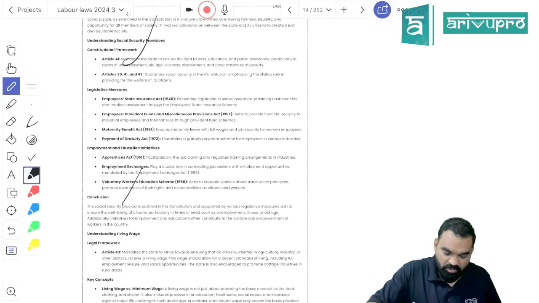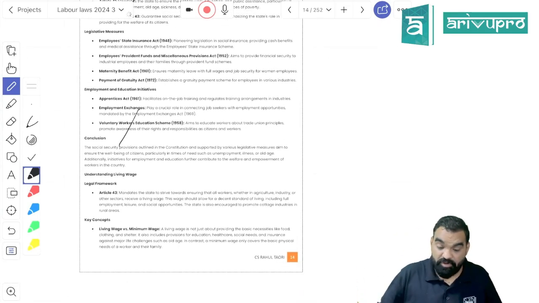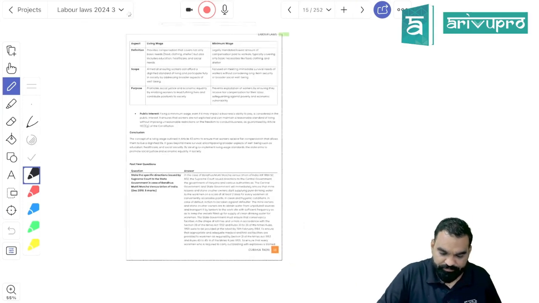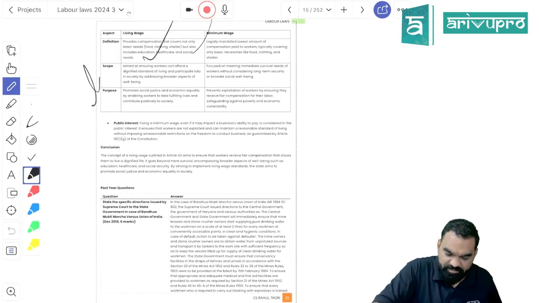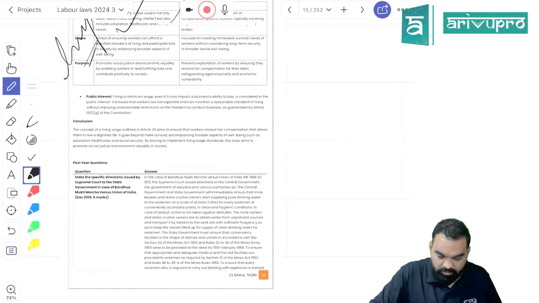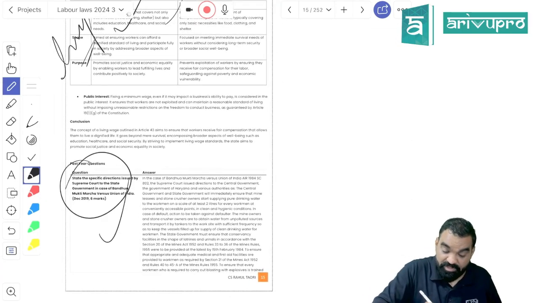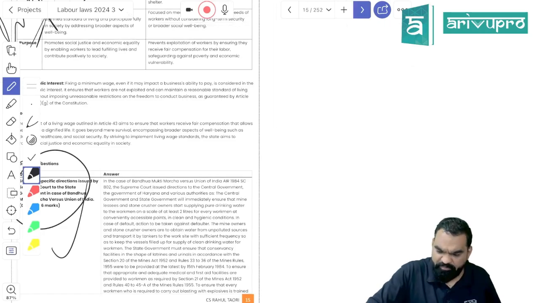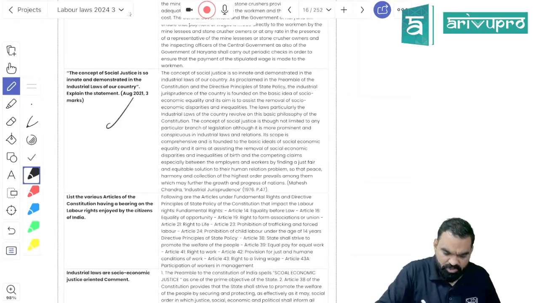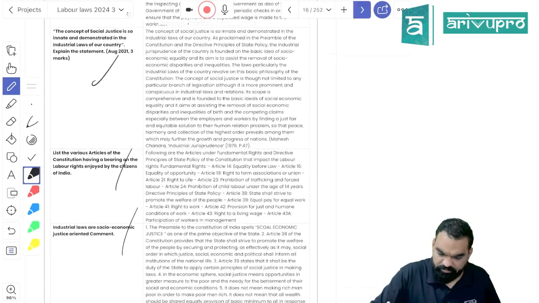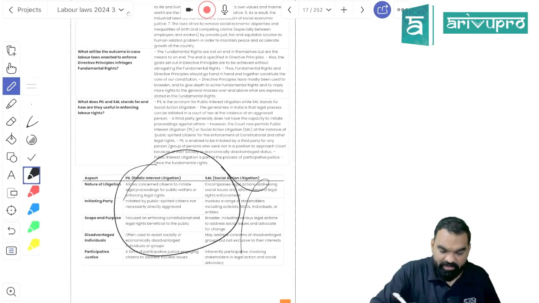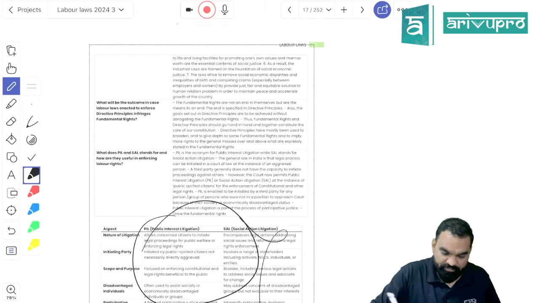Social justice is all about equality in terms of society and equality in terms of finances, economic equality. Living wage, minimum wage, very important. I told you in professional one case has come, so I have put that case. But social justice, PIL and SIL, although I have included, but it is not part of your syllabus.